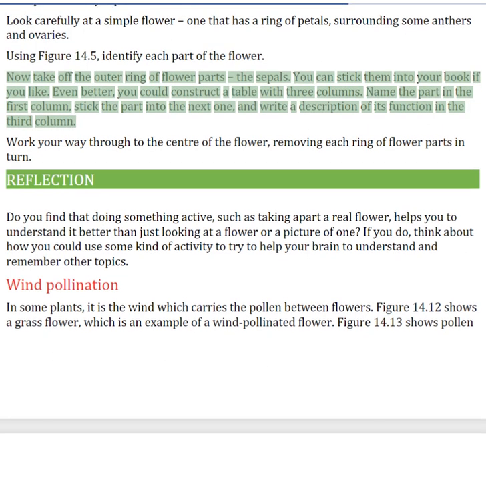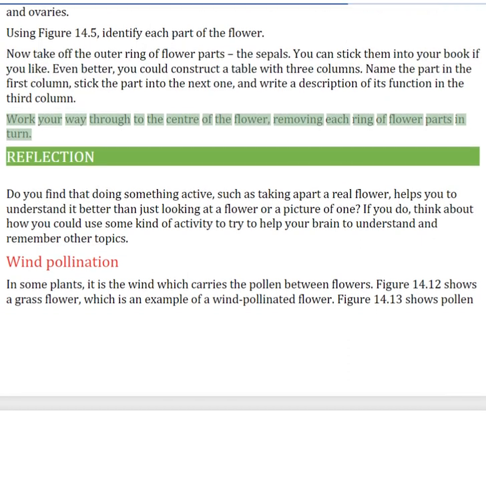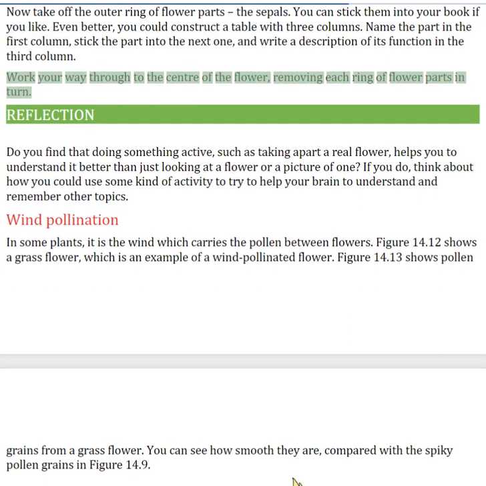Now take off the outer ring of flower parts, the sepals. You can stick them into your book if you like. Even better, you could construct a table with 3 columns. Name the part in the first column, stick the part into the next one, and write a description of its function in the third column. Work your way through to the center of the flower, removing each ring of flower parts in turn.